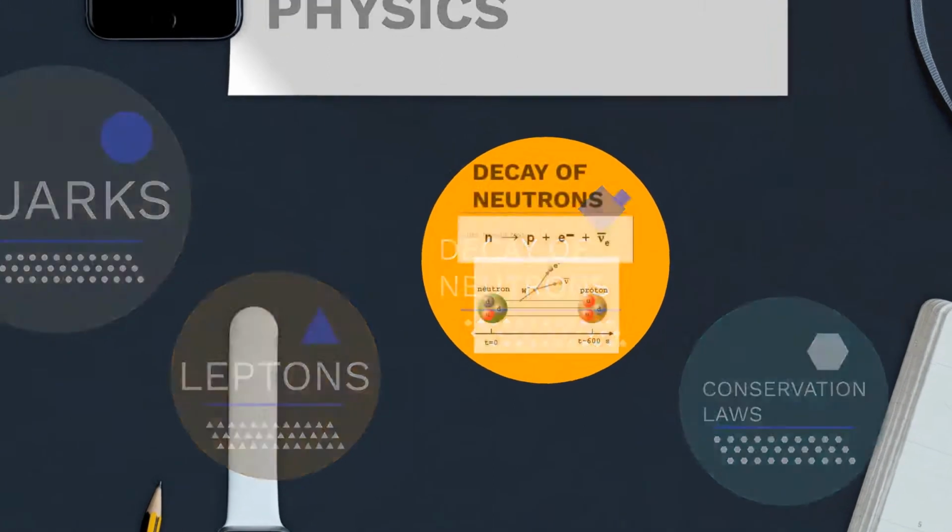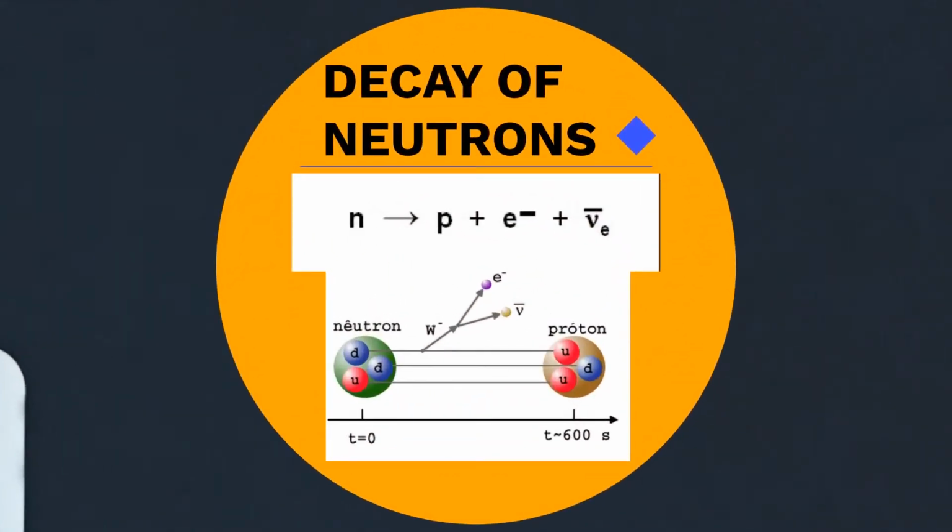Neutron decay is caused by weak interaction. It involves a neutron changing into a proton. This happens when there are more neutrons than protons in a nucleus, or when a neutron is by itself outside of a nucleus. When a neutron decays, it forms a proton, an electron, and an antineutrino.